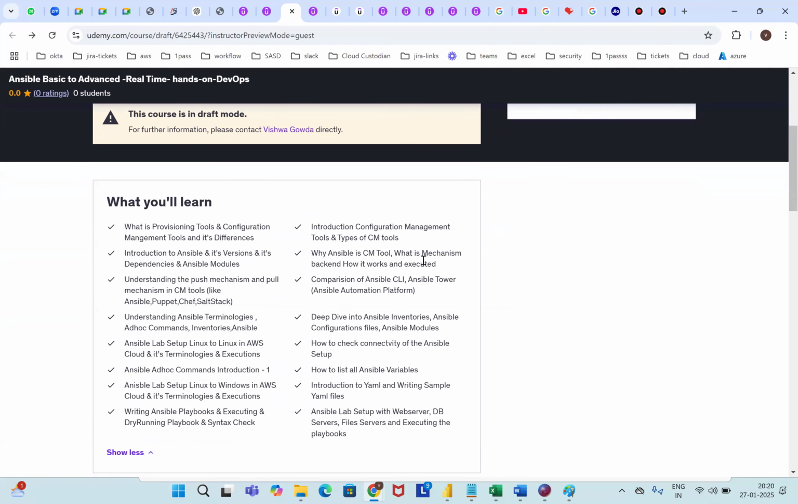And again, why is Ansible a CM tool? Why is Ansible called a configuration management tool? What is the mechanism in the backend? How does it work and how is it executed? Understanding the push mechanism and pull mechanism in configuration management tools like Ansible, Puppet, Chef, SaltStack, comparison of Ansible, CLIs, everything.